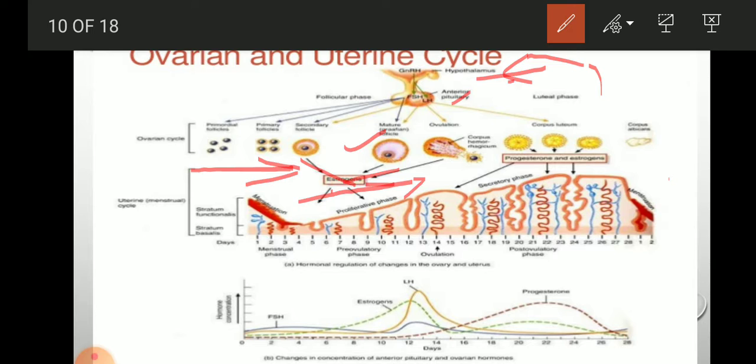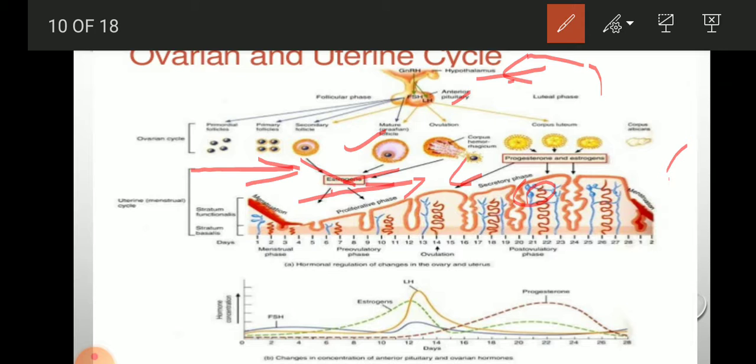And then you can see the progesterone and estrogen levels have an effect on the endometrium or uterine wall, in which if pregnancy is sustained, this endometrium gets more vascularized, more glandular, to release more of these hormones to sustain pregnancy.